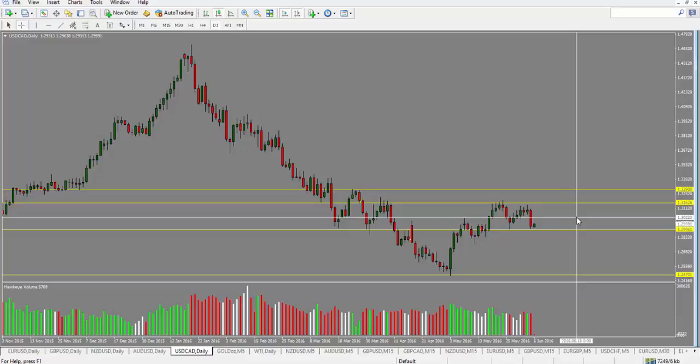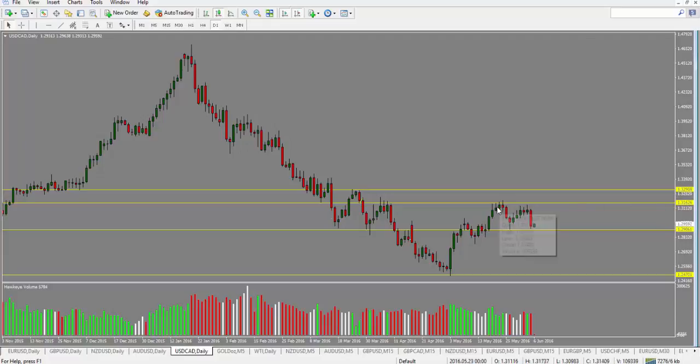We will be looking for a pullback into this 130.20 area and maybe a potential sell-off from here if the price doesn't hold above. However, if the price does start trading above, we could even see it go back into this 131.60 area. At this point, this looks very range bound. We've been trading between 131.60 to 129.00. So for quite some time here, we have been range bound.